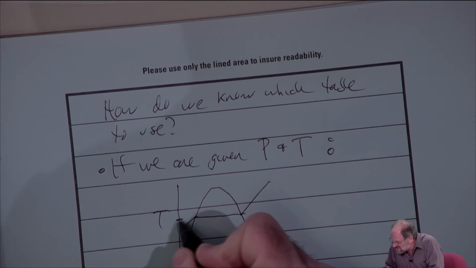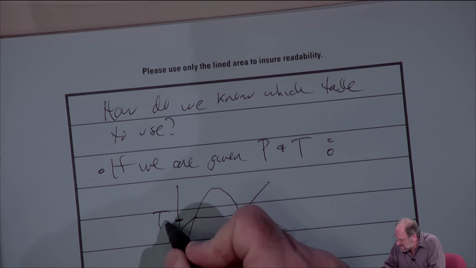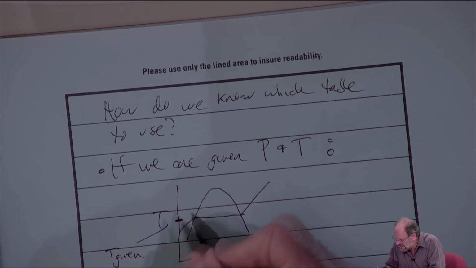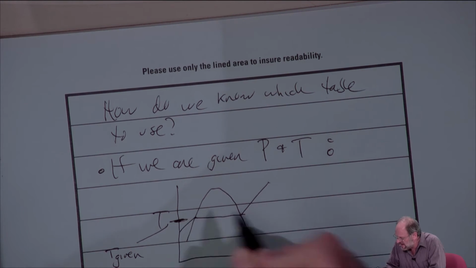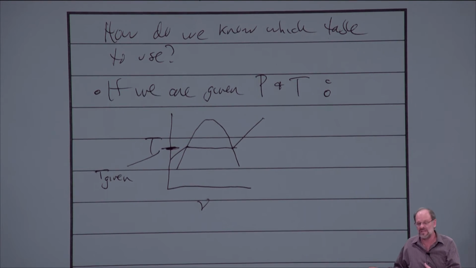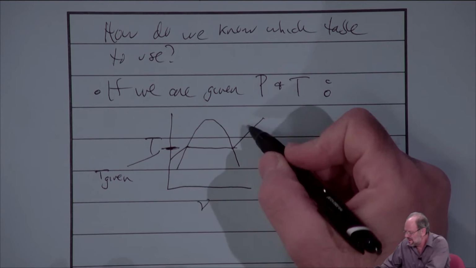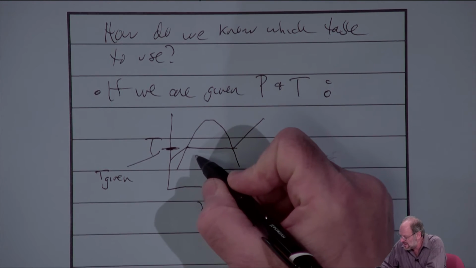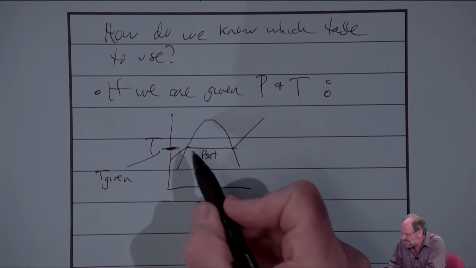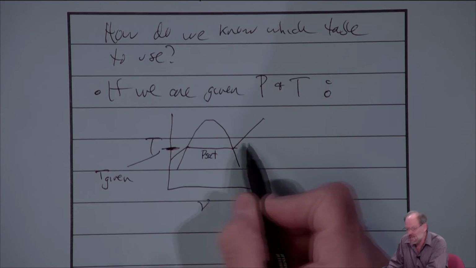And in fact, let's just say that right here, this is the given temperature. So this line that corresponds to that horizontal line in the middle of the diagram, that's the temperature we're given, right? Now, if that's the temperature we're given, then clearly this constant pressure line is the saturation pressure that corresponds to that given temperature, right?